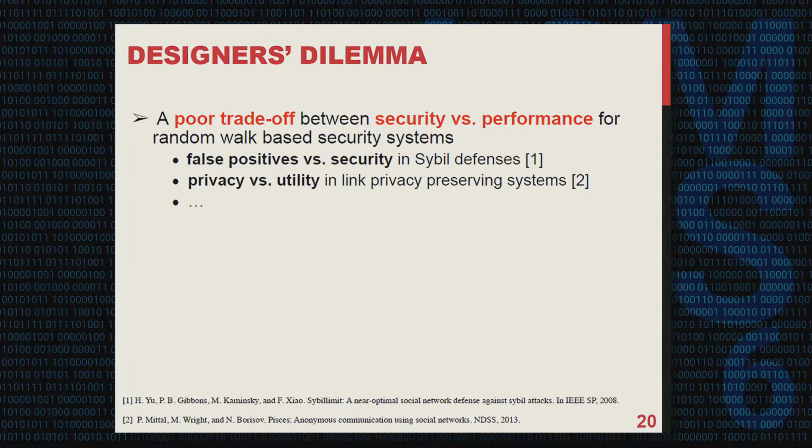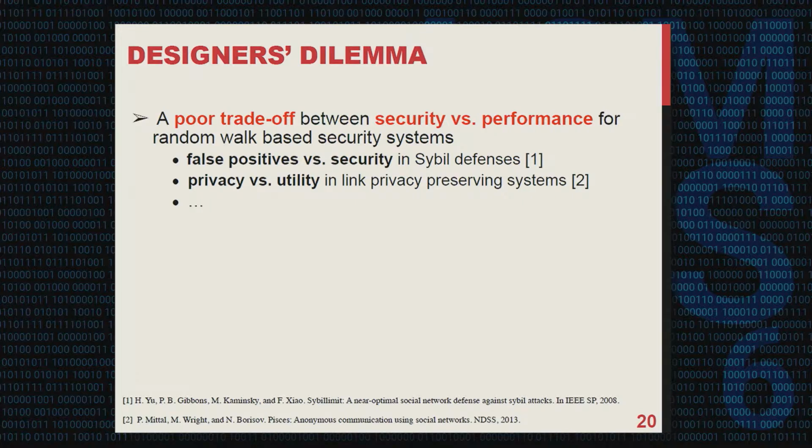It is a poor trade-off between security and other desirable properties for random walk-based security applications. For example, in Sybil defenses, with longer walks we can reduce the number of misclassified honest users, the false positives. However, it also gives the adversaries more power to corrupt the honest region, that is, it puts security at risk.